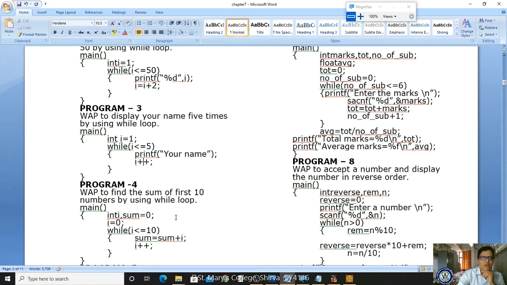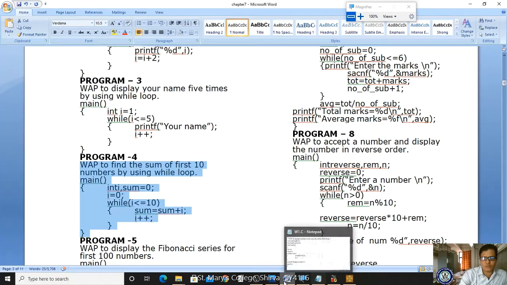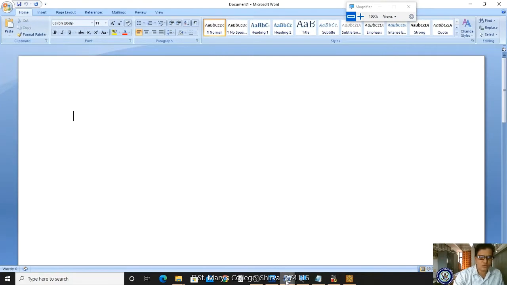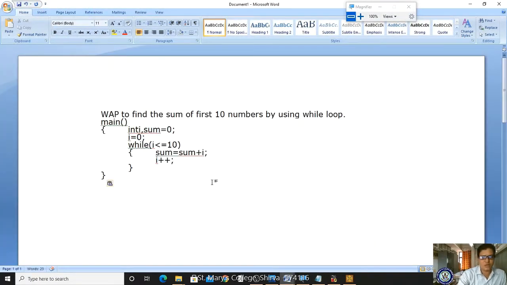Okay, next, this is a very important program. We will explain it. Okay, now check it. Write a program to find the sum of first 10 numbers by using while loop. So we want to do summation of 10 numbers. For this I am taking a new document. Let me copy this and paste. I will explain the first program. What are the variables we are supposed to use?